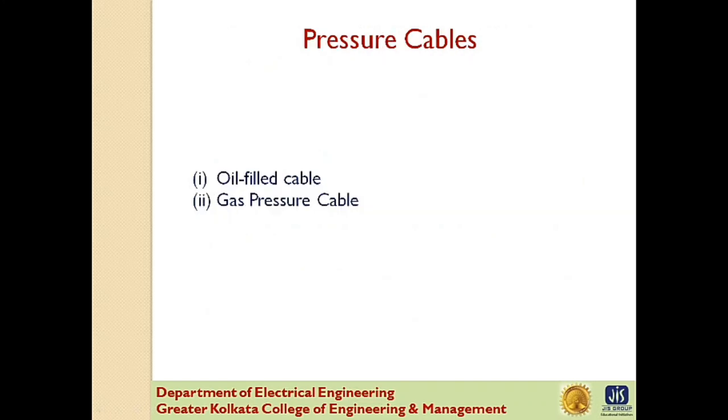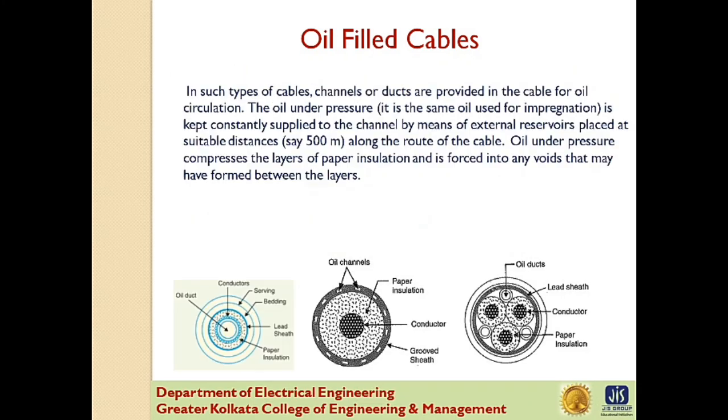Pressure cables. When the operating voltages are greater than 66 kV, pressure cables are used. In such cables, voids are eliminated by increasing the pressure of the compound, and for this reason they are called pressure cables. Now there are two types of pressure cable, oil-filled cable and gas pressure cable.